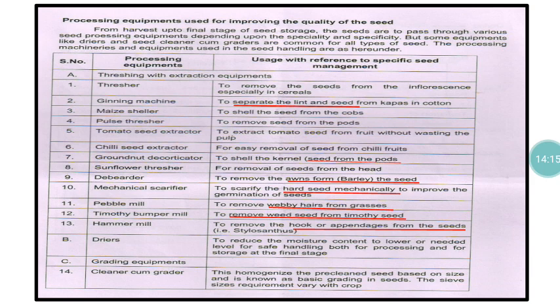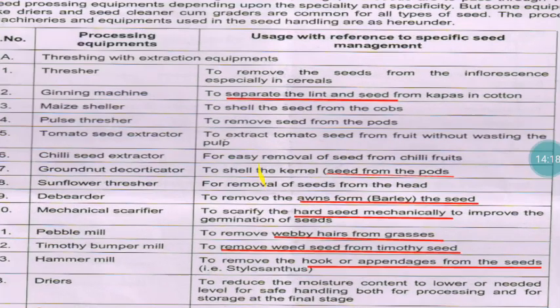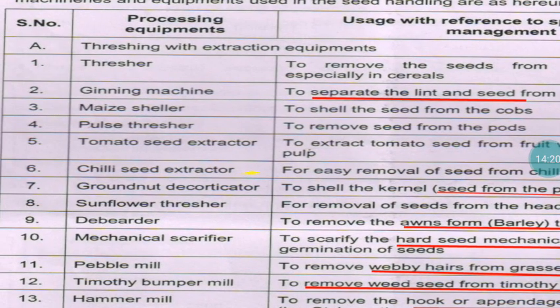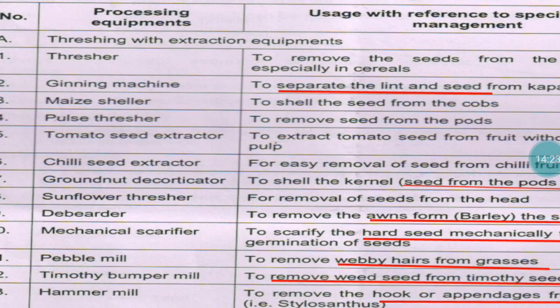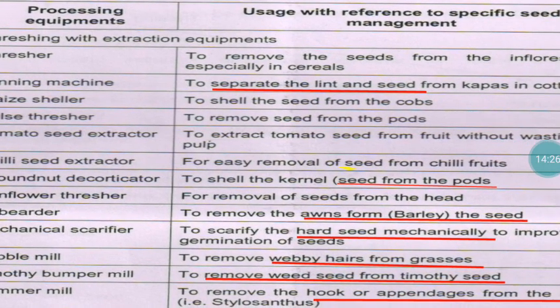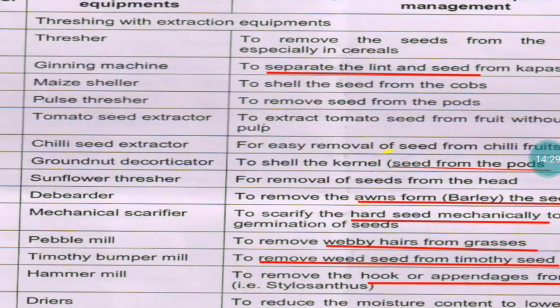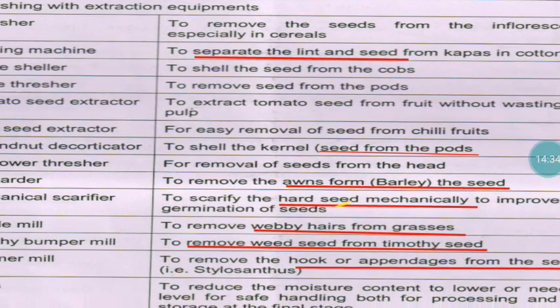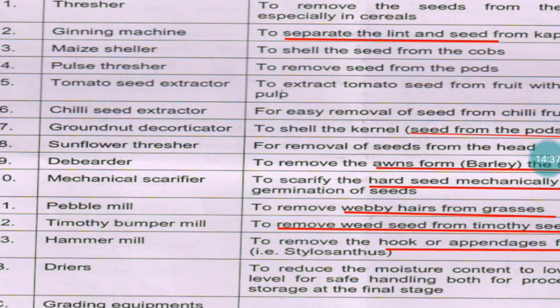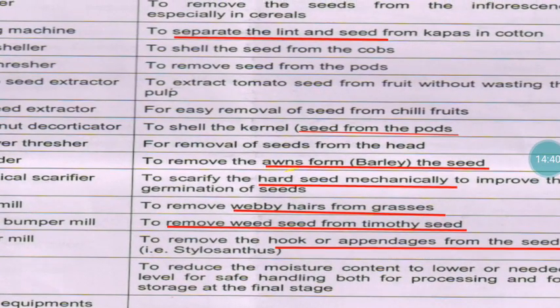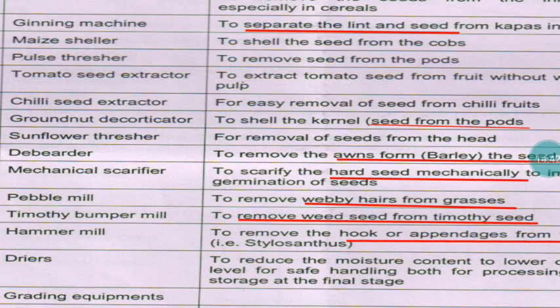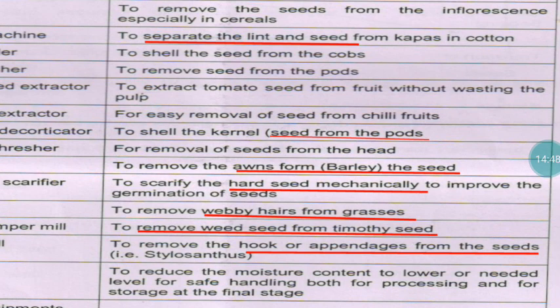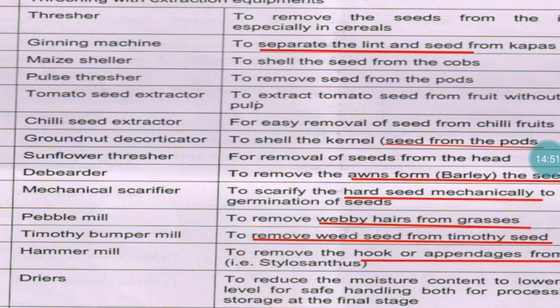A variety of instruments are available for the purpose of cleaning as well as grading. Here I can tell you about some of them. Ginning machines are mainly for cotton, to separate the lint from the seeds. Maize shellers separate the seed from the cob, and groundnut decorticators separate the kernel from the pod. The tea bearder is a specific machine for barley, mainly for removal of the awns. And mechanical scarifiers are mainly to overcome hard seed coat related dormancy. Mechanical scarification softens the seed coat and improves germinability.